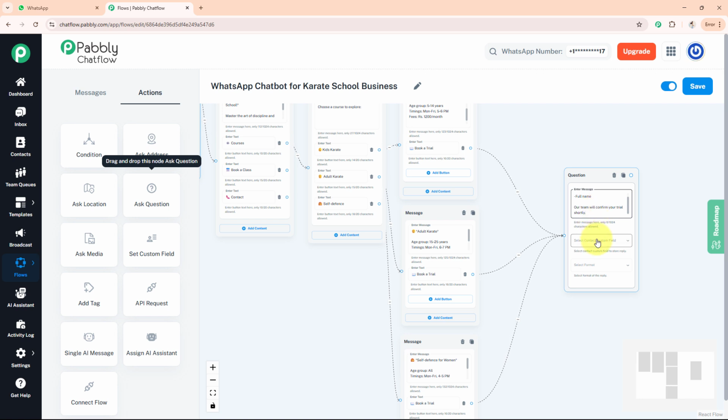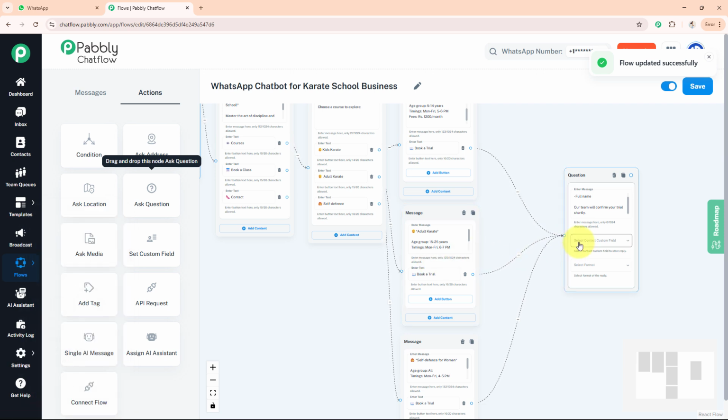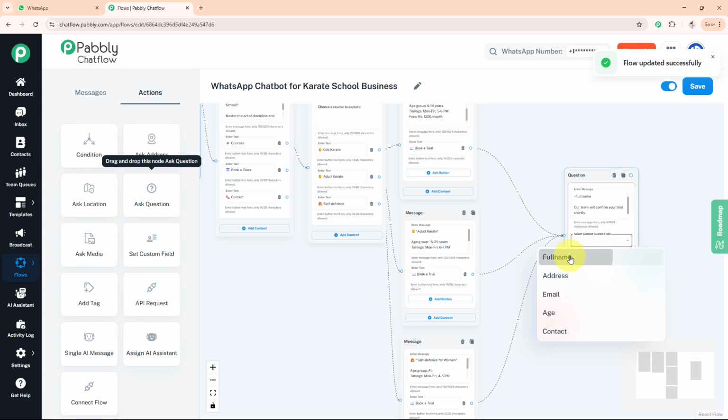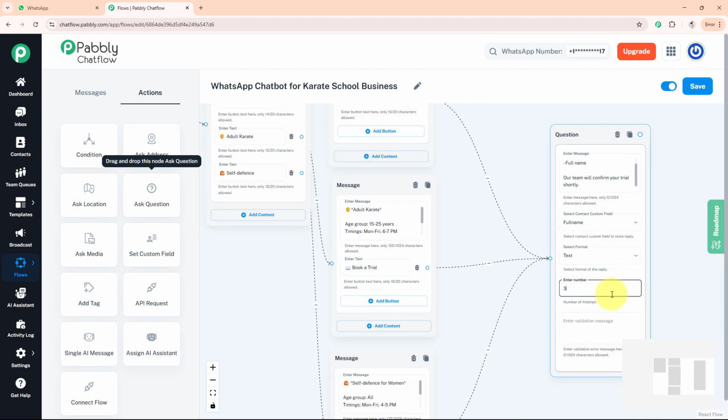Now for the custom field, I want to select full name. To create a custom field, firstly you have to save your flow and now go to the settings option. Here on the top, third option, you can see contact custom field. We can create our custom field from there. So as I have already created my custom field, I'll just simply select my full name option over here. Full name is always written in text format, so I'll choose that. And for the number of attempts, I want to give 3. So I'll write here 3.